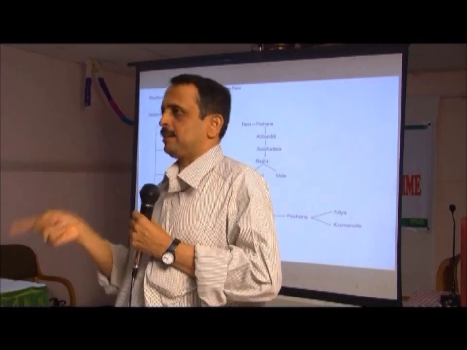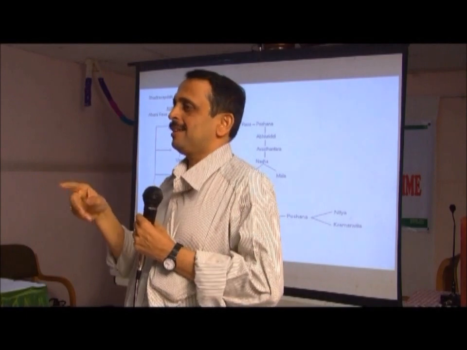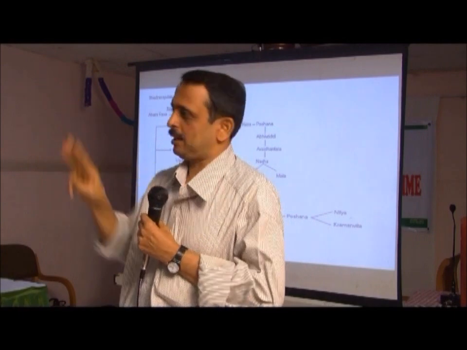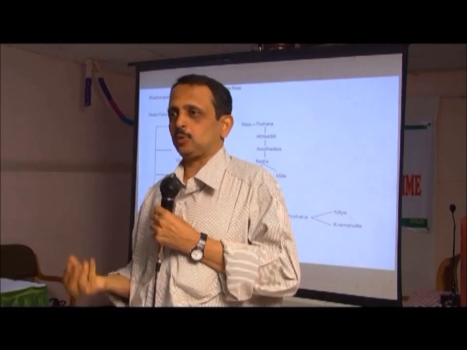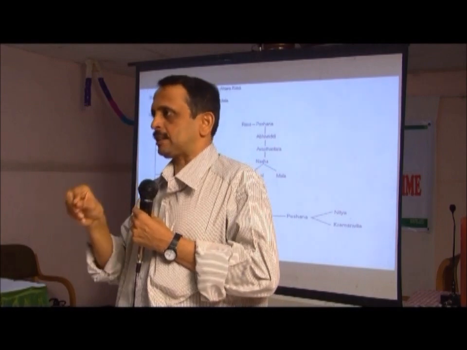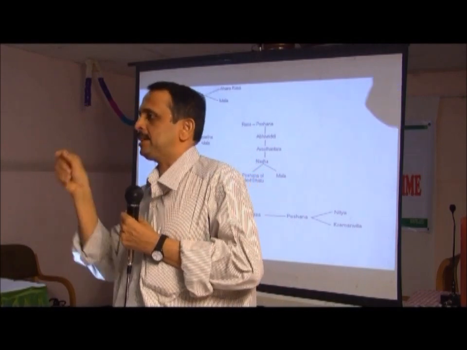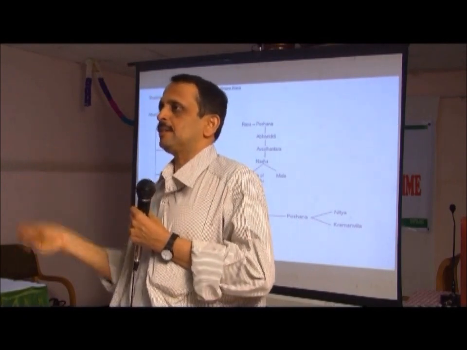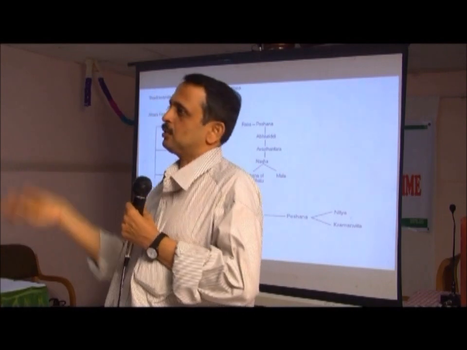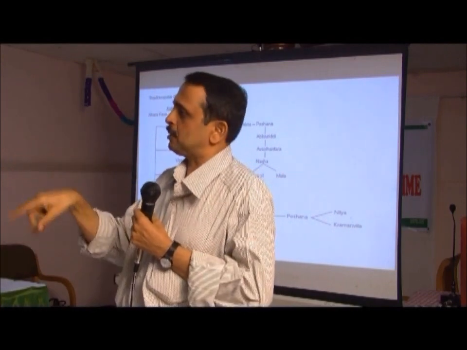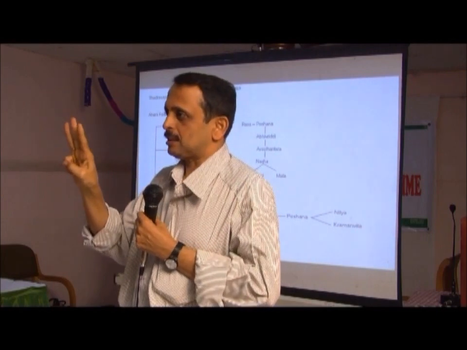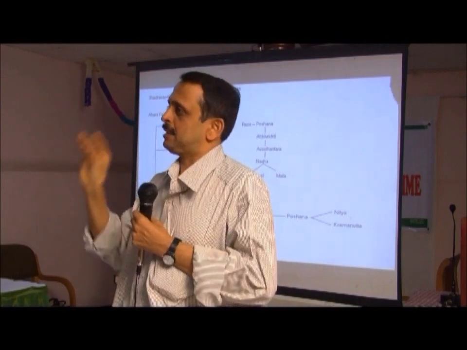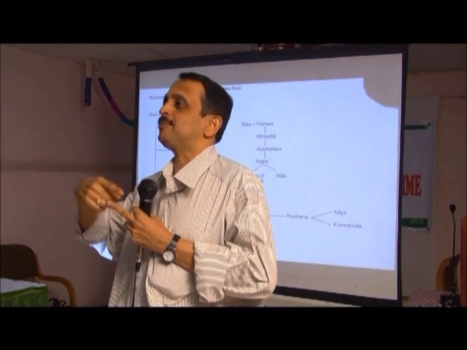Rakta, sukshma rakta, stula rakta, sukshma mamsa, stula mamsa. And in the middle there will be pachyamana avastha. There are 3 avasthas for dhatus. I hope you know about it. Ahara rasa, by rasa dhatu agni pachana occurs. Stula rasa, you get sukshma rakta. Sukshma rakta pachana is done by rakta agni. You get stula rakta, sukshma mamsa. Sukshma mamsa by mamsa agni pachana is done. Stula mamsa, sukshma meda. It's a continuous process. There are 3 avasthas our dhatus have: sukshma avastha, pachyamana avastha, stula avastha. Continuously, this is the life process going on.